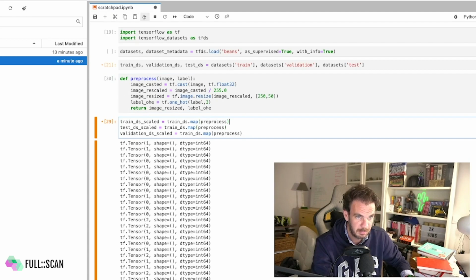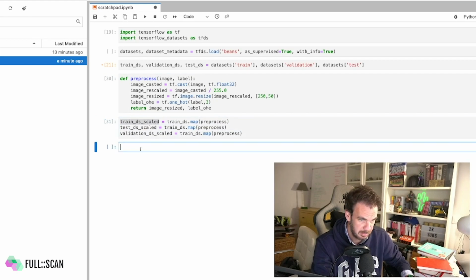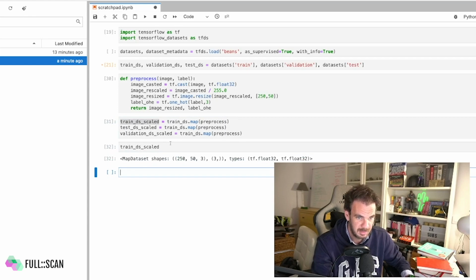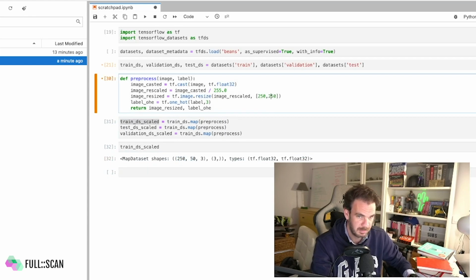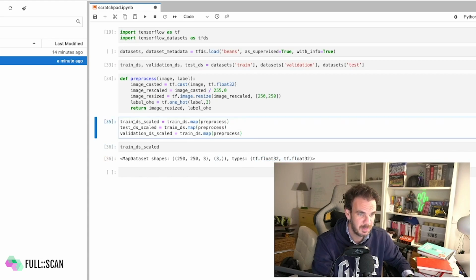That should work. Okay, so we map that. Now if we do it like this, oh, what's happening here? Okay, what's the problem? So let's run that again. Okay, that's looking good now. That's looking perfect. So I think we got our data ready for training. What we're going to do now is start creating the model.